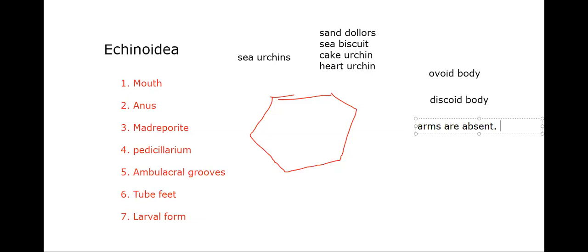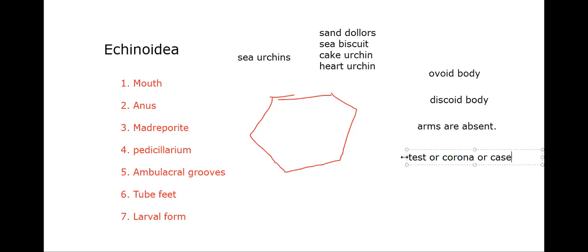Tube feet, onwards we'll start here. Calcareous ossicles of the body unite to form a rigid test or corona or case. All the ossicles, which are the base of spines, are fused and form the test, corona or case.